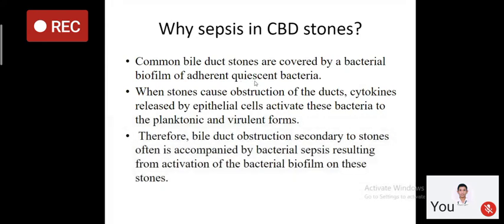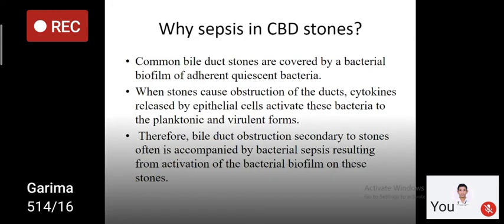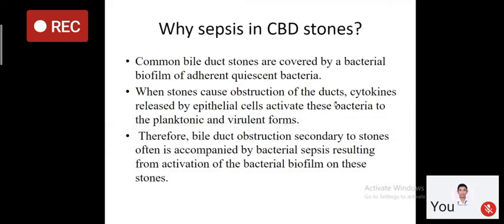But when stones cause obstruction of the duct, cytokines are released by the epithelial cells of the CBD, which activate these bacteria to the virulent form, right?